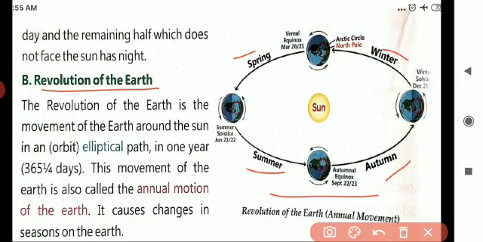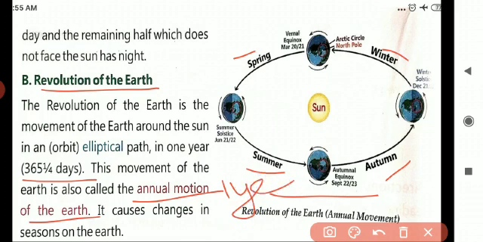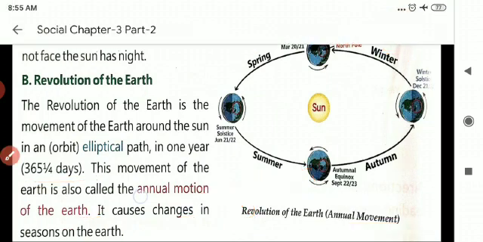How much time does it take? 365 and a quarter days. This movement of the earth is also called the annual motion of the earth. It takes a full 1 year, children, so it gets the name annual motion of the earth. It causes changes in seasons on the earth. Okay, children, I hope you all understood this session.